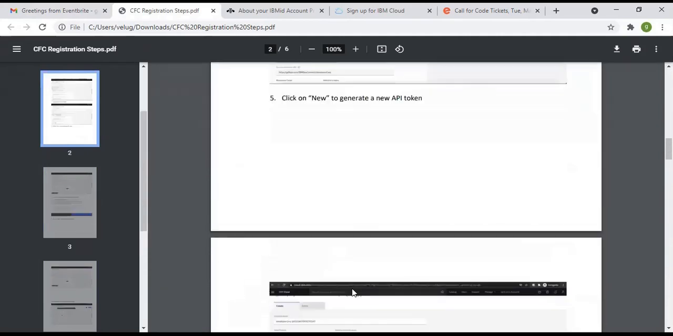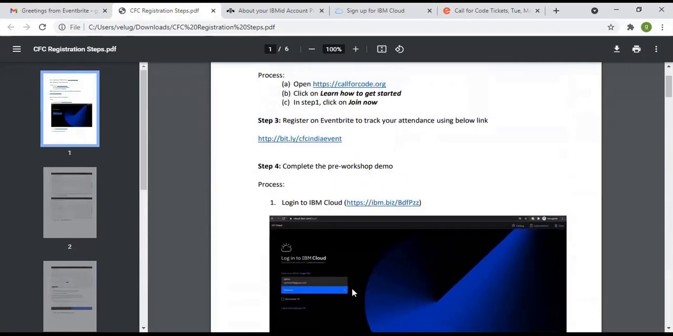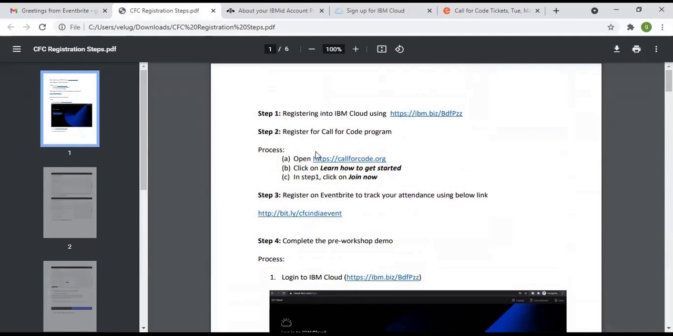Okay, so the first 3 steps, please complete the first 3 steps. Those are the registration process details. With the help of these 3 steps, please register for the workshop. If you have any doubts regarding this registration, please feel free to call the contact details.